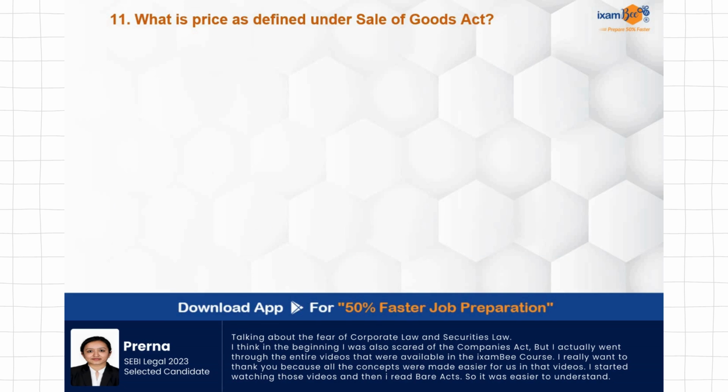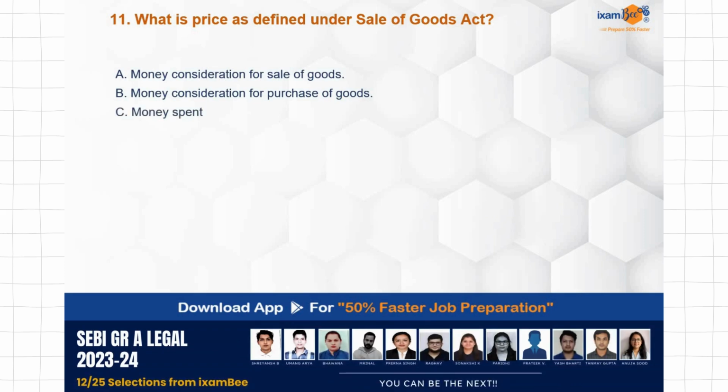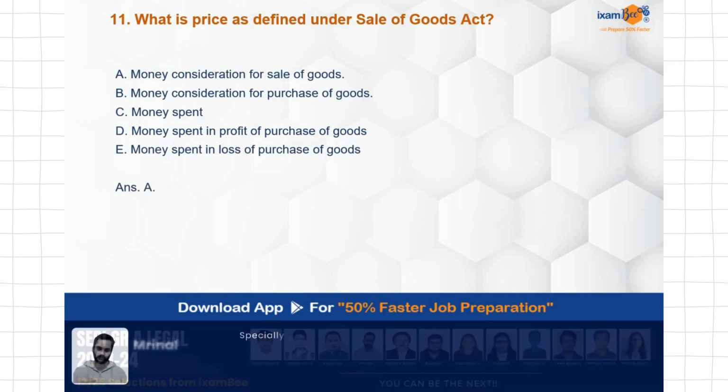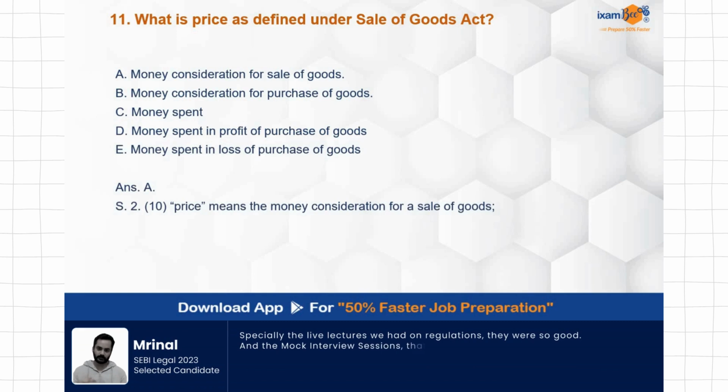What is price as defined under Sale of Goods Act? Money consideration for sale of goods, money consideration for purchase of goods, money spent in profit of purchase of goods, money spent in loss of purchase of goods. Correct answer is A, money consideration for the sale of goods. Section 2 clause 10 talks about the definition of price.